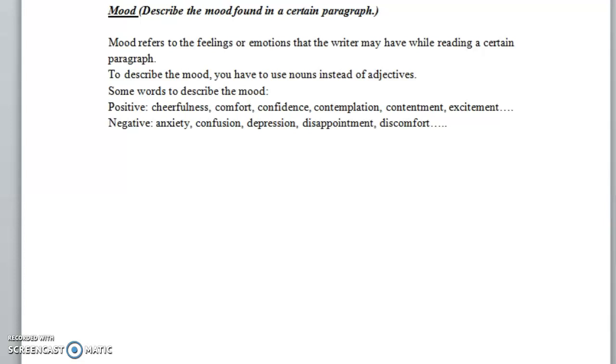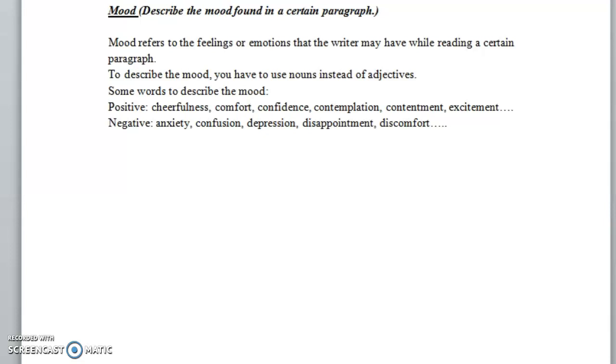Hi guys. Our next skill today is the mood found in a certain paragraph. Before I start talking about the mood, let's remember together what we talked about, the tone. We said that the tone reflects the writer's feeling. So when I read a certain paragraph, I have to get these vibes that the writer is trying to transmit to us. This is the tone.